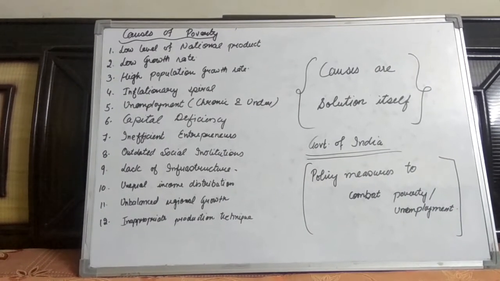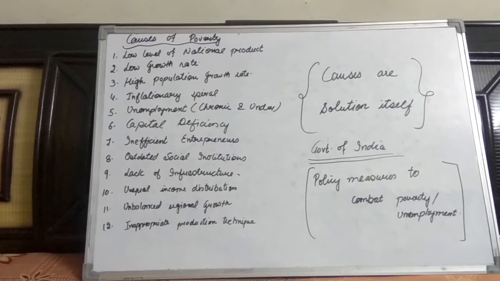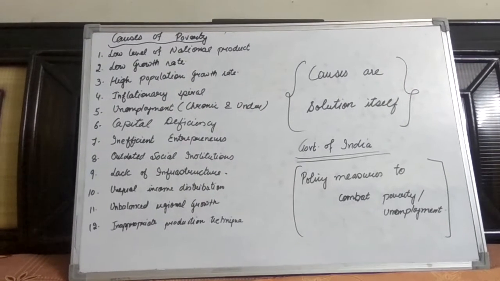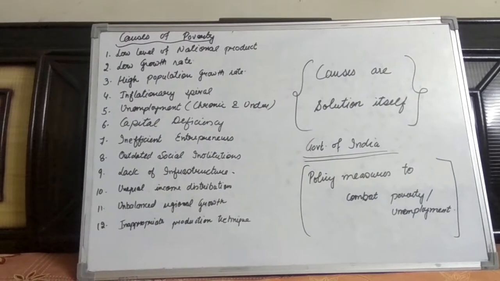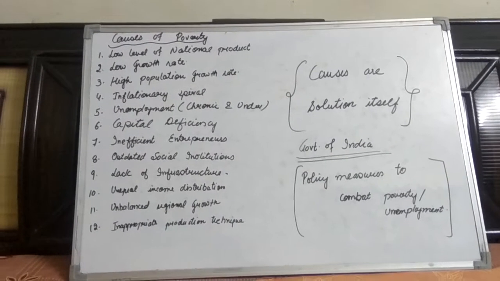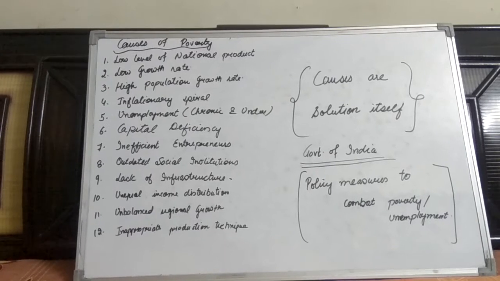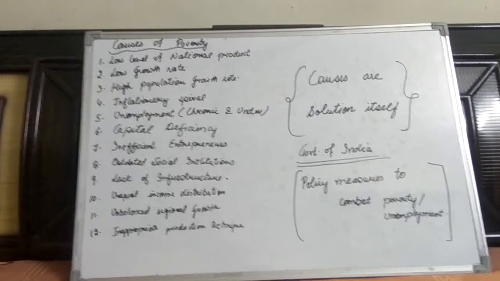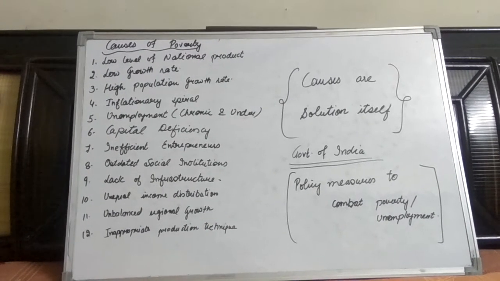Outdated social institutions include joint family system or backward outlook of the society to deal with their problems for their solution, and these terms are contributing more to the poverty ratio. As we are talking about infrastructure, we have two types of infrastructure, social and economic, and both parameters are weakest as we compare India with other nations of the world.